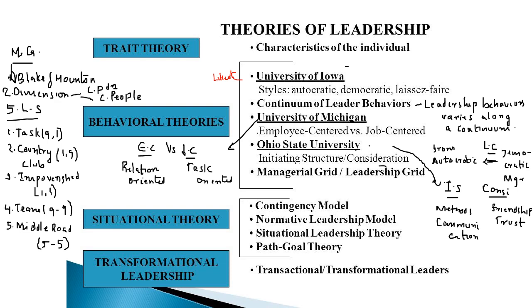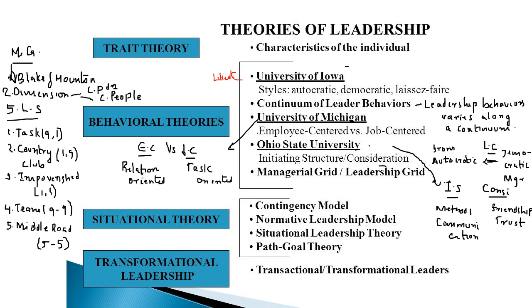Then consideration style means they have consideration towards their subordinates, and they are focusing more on relationship building, that is trust, integrity, then friendship, consulting with their subordinates. So these all are happening in consideration type of leaders. Okay, so these are the two important dimensions. Then comes the managerial grid.